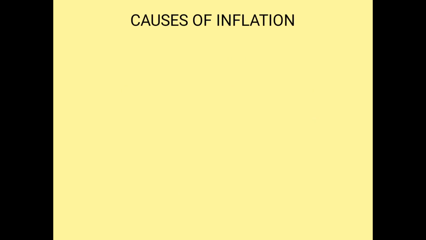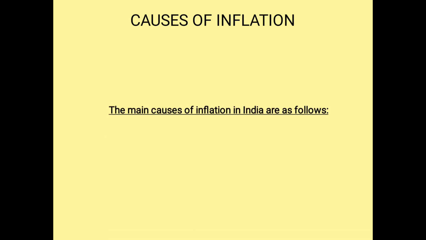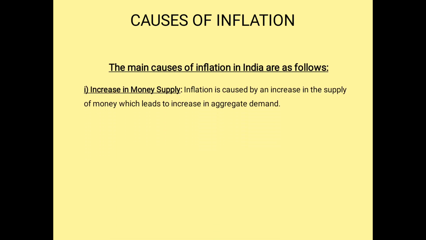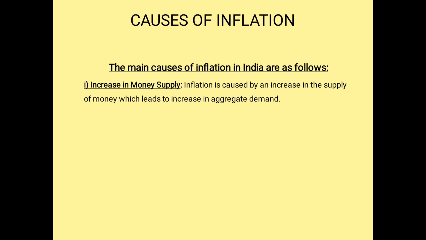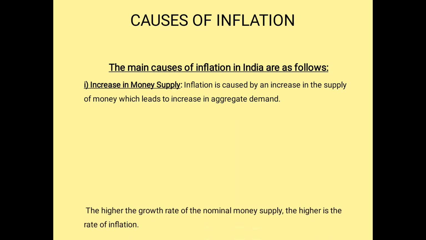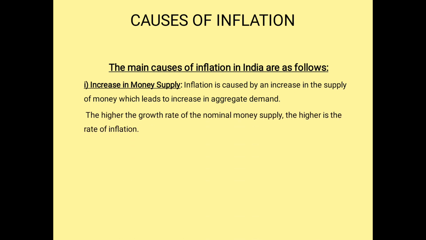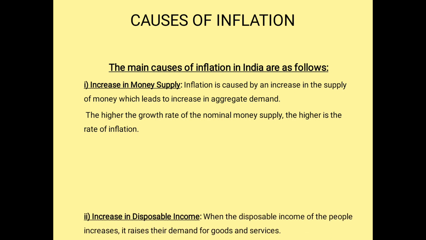Next, what are the causes of inflation? The main cause of inflation is increase in money supply. So money supply is more in the country. What happens? The demand increases. So the supply of money is increased, and that leads to demand for the products. So normally, when the money supply is more, the rate of inflation is supposed to be very high.